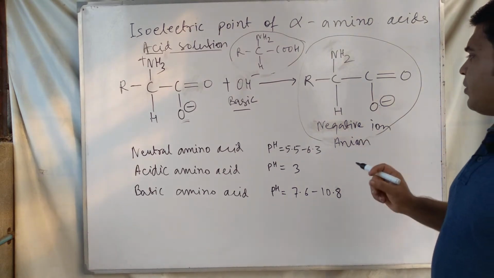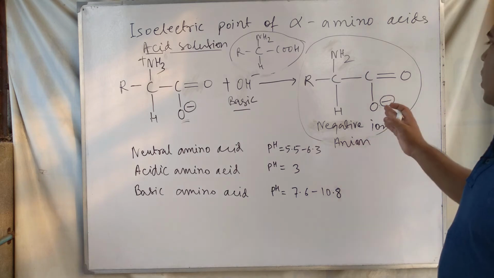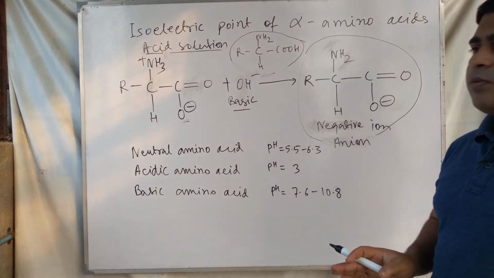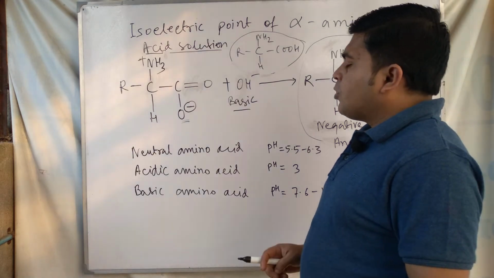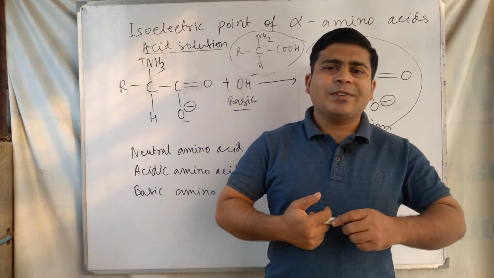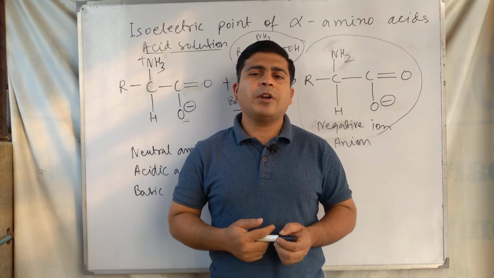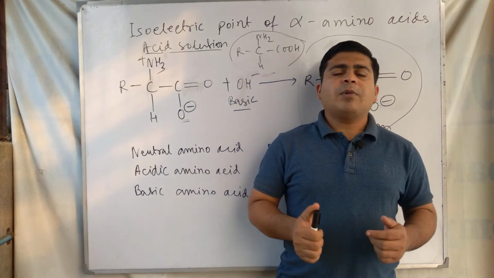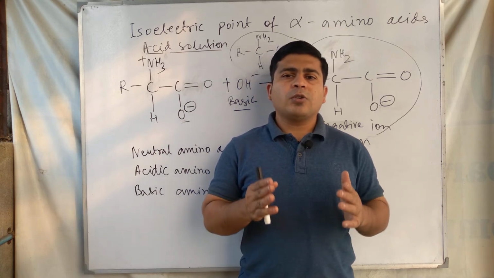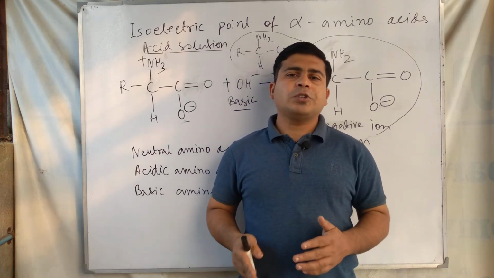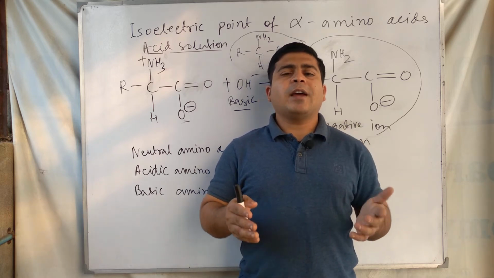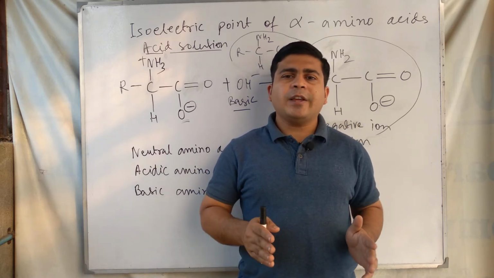In basic solution the amino acid exists in the negative ionic form. So at first we see the behavior of amino acid in acidic and basic solution. In an amino acid both the amino group and carboxylic acid group are present together, so amino acids are amphoteric in nature.